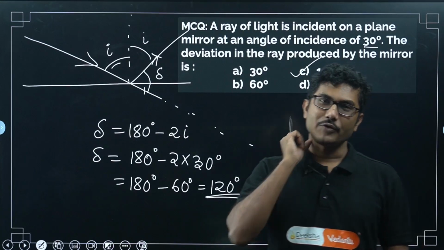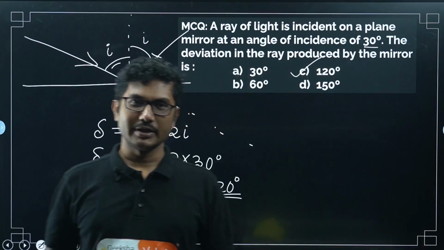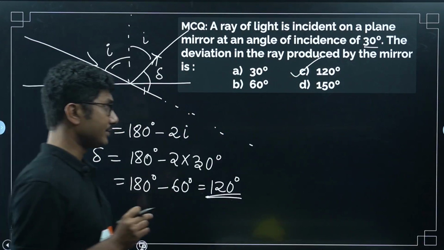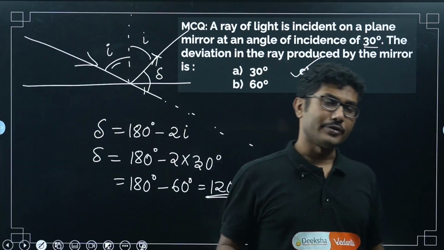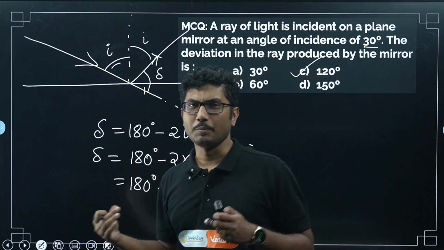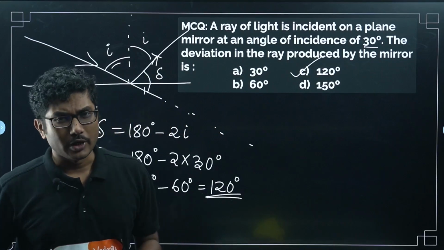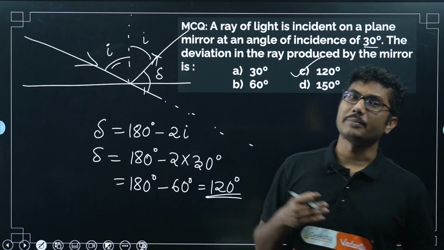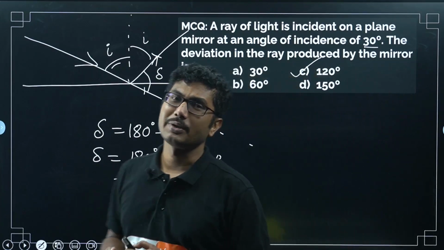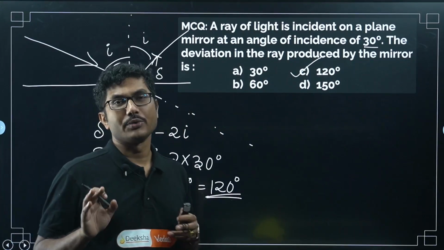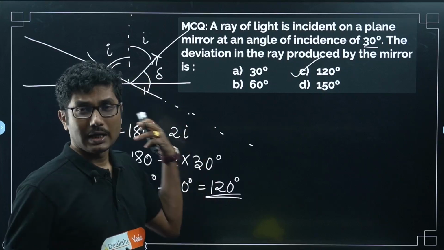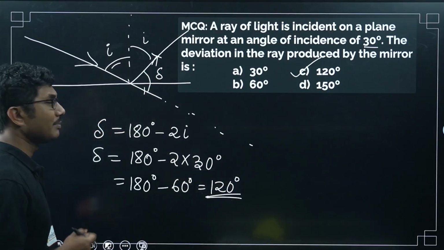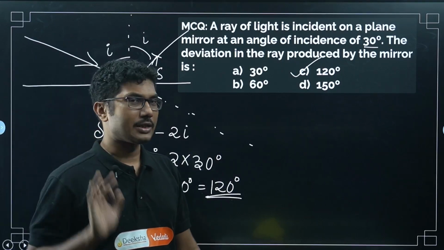Simple problem. If you have forgotten this formula, you now need to remember it, because a question based on this might come. Very simple question, because you remember that the KCET question paper is not super hard. It's somewhat easy, somewhat difficult, and somewhat mixed. So you have to be careful. Sometimes easy questions appear to be difficult because you have forgotten how to calculate. You can remember this formula like this, or you can derive it whatever way you like. But if you know the concept, you can answer it, right?